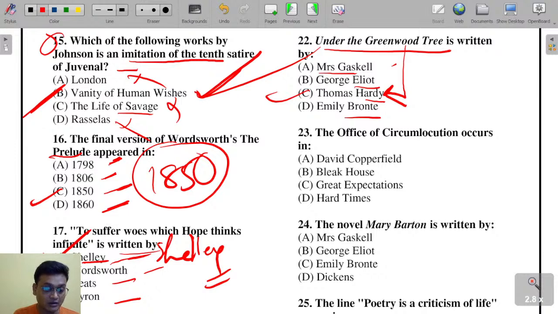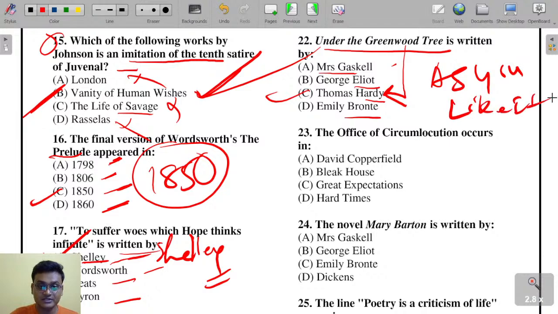From which work of Shakespeare? Excellent. It is Shakespeare's play As You Like It. Excellent.